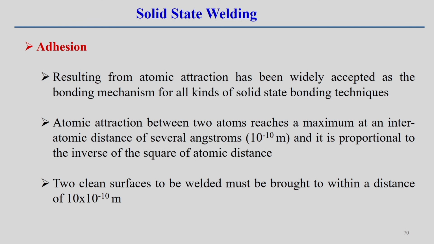If it is possible to keep a very clean and flat surface in contact, then it is possible to reach this interatomic distance, and they can bond by this mechanism. So the clean surfaces to be welded must be brought within a distance of the order of 10 to the minus 10 meter.